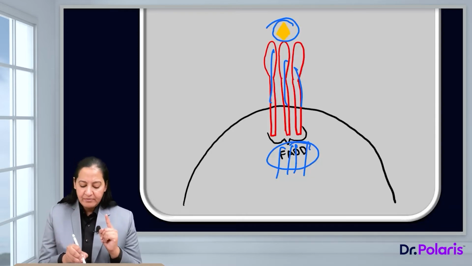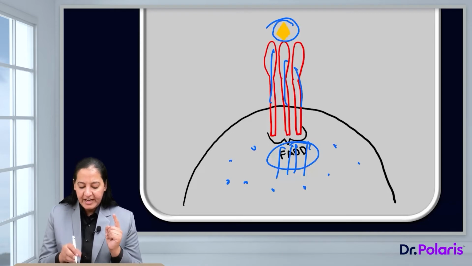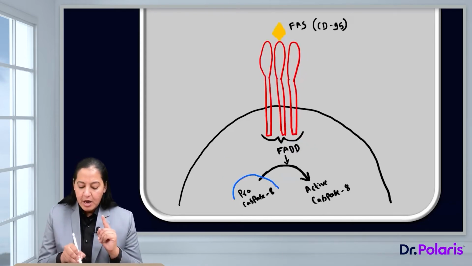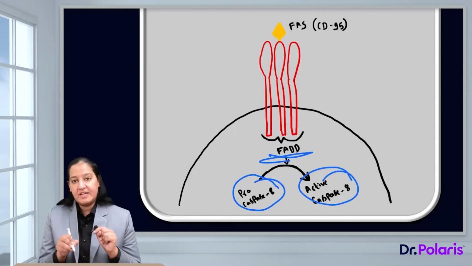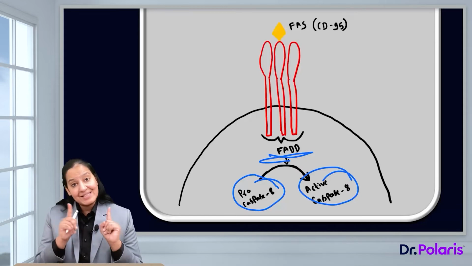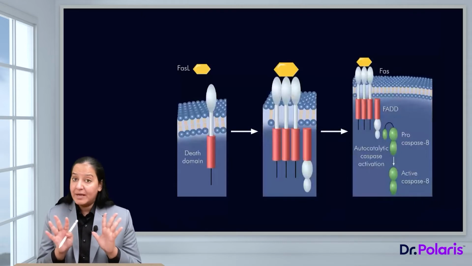Now in the cytoplasm, we have various caspases. As I have told you, all these caspases are inactive. But because of the formation of FADD, the first caspase which becomes activated is caspase 8. Pro-caspase 8 converts into active caspase 8 because of the formation of FADD. So caspase 8 is the first caspase which is activated in the initiation phase of the extrinsic pathway, right? Point to be considered here.